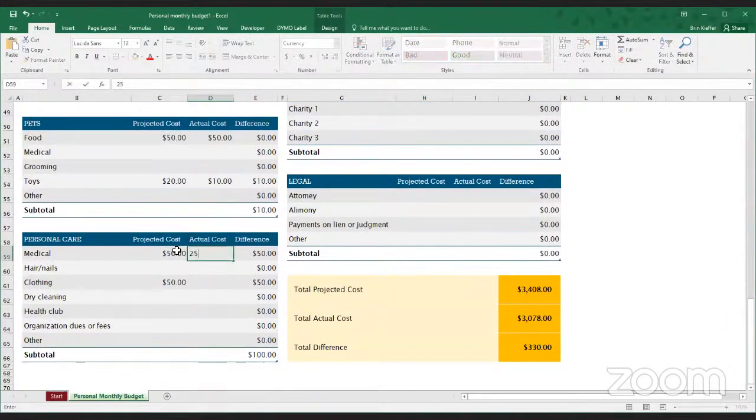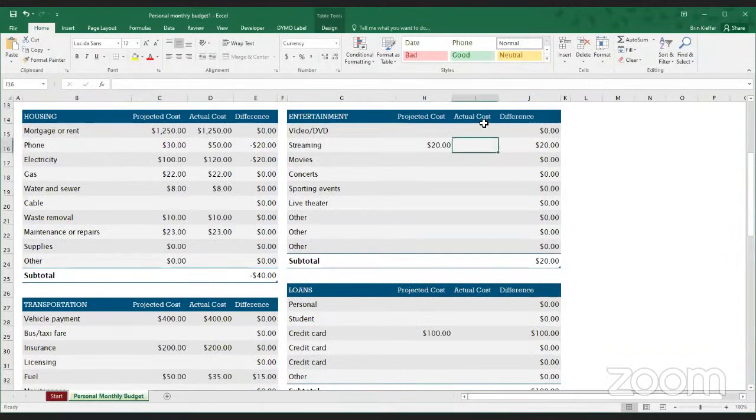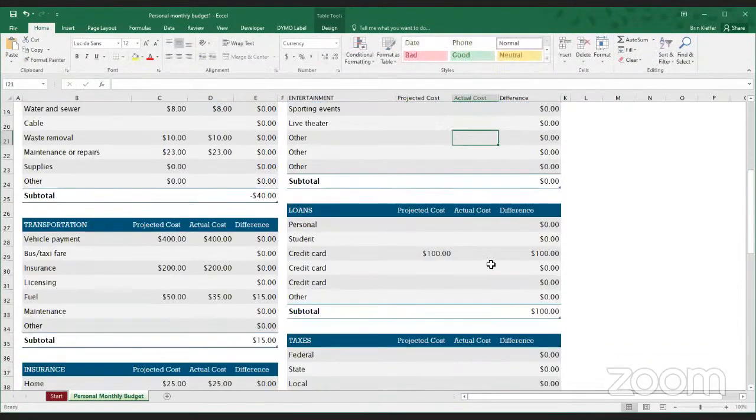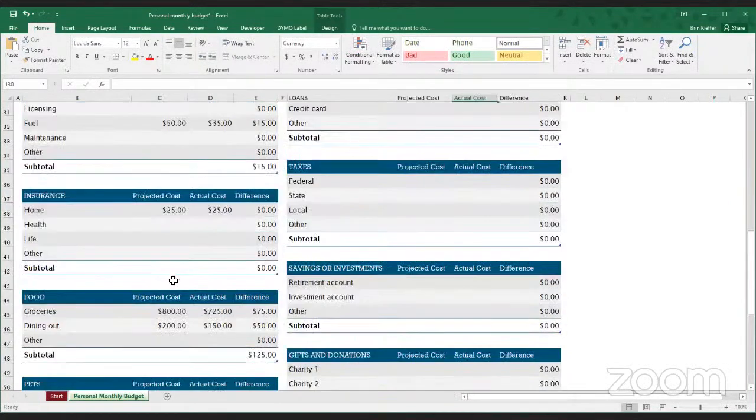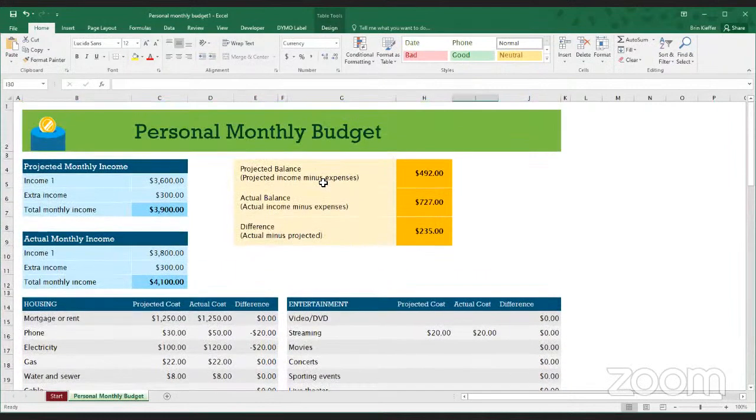We'll say we did not get sick this month, so we managed to keep our medical costs down. And we did splurge a little bit on clothes, though. Okay, I think that does it. So we've got some real numbers in the spreadsheet throughout it. So now that we've done that, we can actually go and see exactly what's going on here.